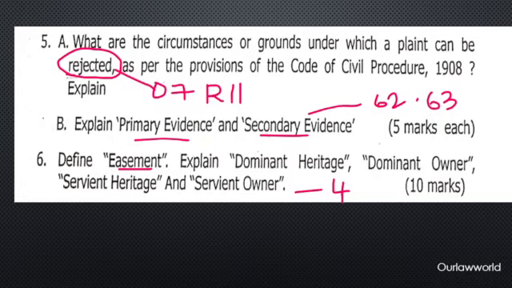These are the circumstances. B speaks about primary evidence and secondary evidence. For this you need to write sections 62 and 63 of the Evidence Act.